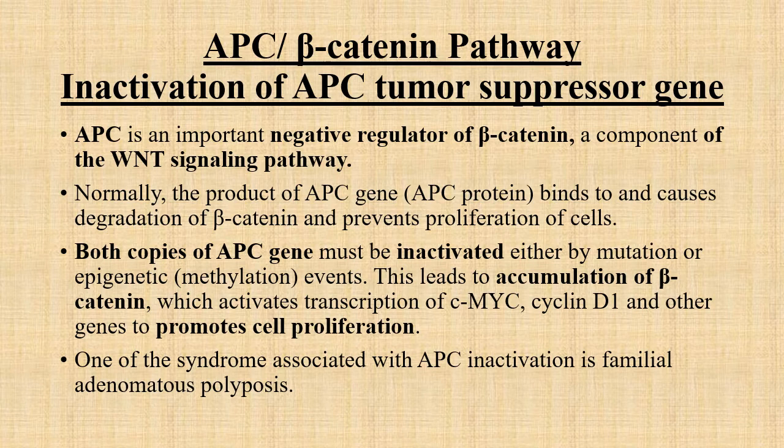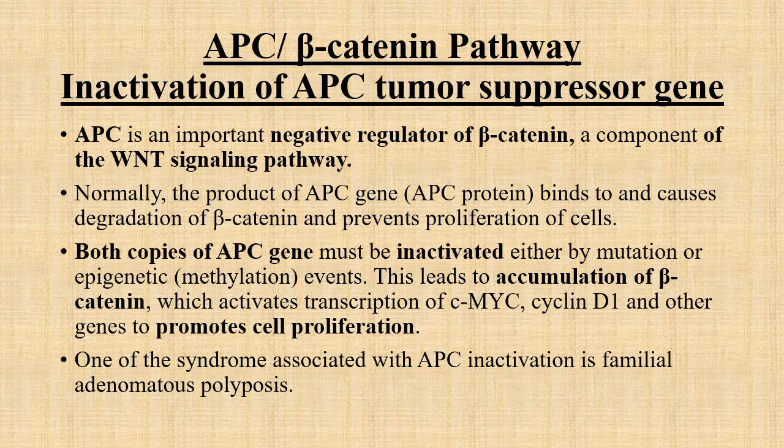Normally, the APC protein binds and causes degradation of beta catenin and ultimately prevents proliferation of cells, as beta catenin has a function of cell proliferation, but APC has control over beta catenin to prevent excessive proliferation of cells.